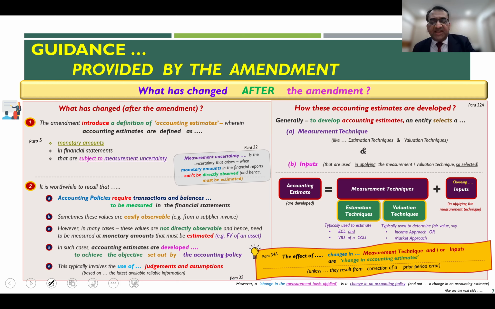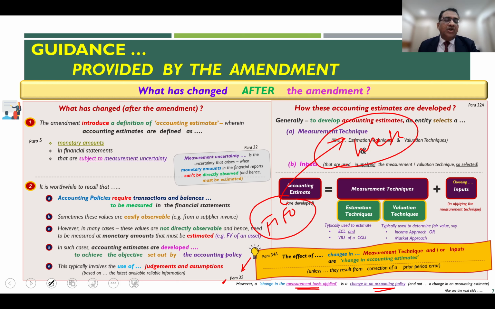Also, paragraph 35, if you see at the bottom, says, however, a change in the measurement basis applied will be a change in accounting policy, not a change in accounting estimates. This is a clarification given in paragraph 35. What does it mean? So, for example, let us say you were following the FIFO method of inventory valuation. Now you change from FIFO to weighted average. This is a basis change. So there is a change in the measurement basis from FIFO to weighted average.